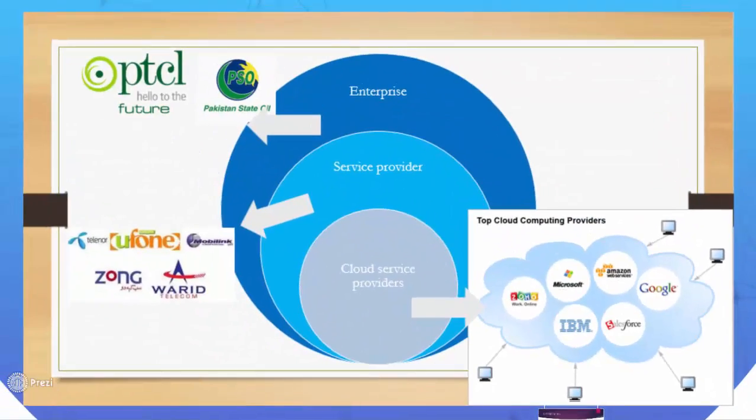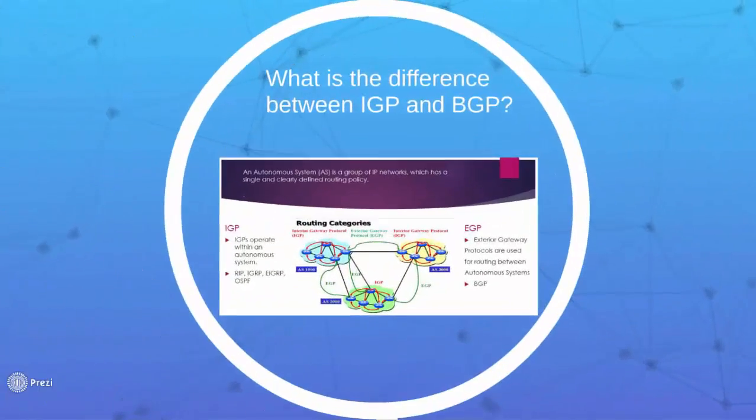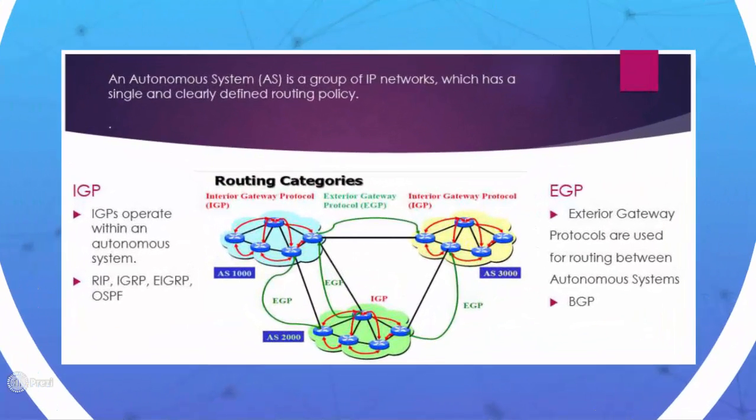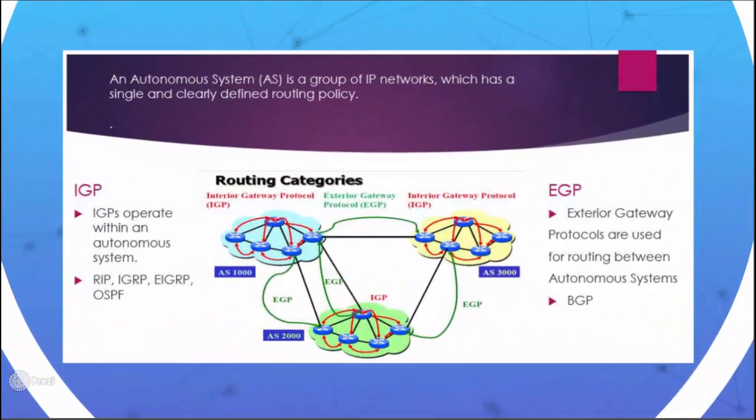So our next question is, what is IGP and EGP? IGP operates within an autonomous system, whereas EGP stands for Exterior Gateway Protocol and is used for routing between autonomous systems. Moving on towards our next question.